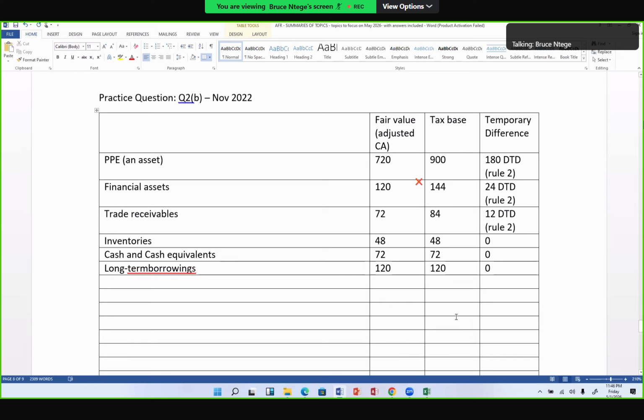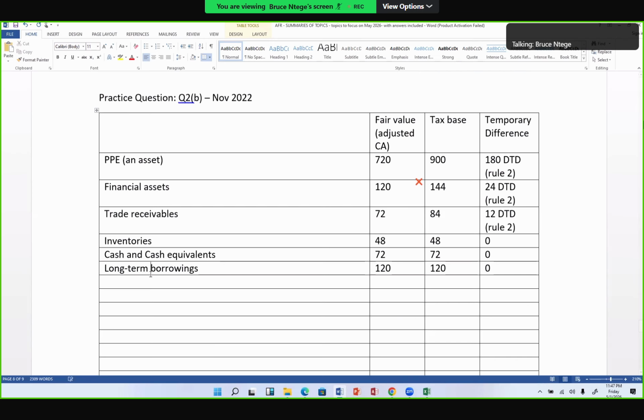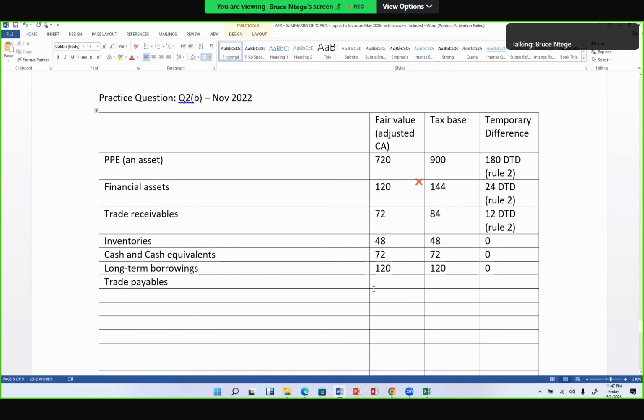Then after the long-term borrowings, we have trade payables. We have 84 across the lines, so there is no temporary difference on that as well, so it's a 0.